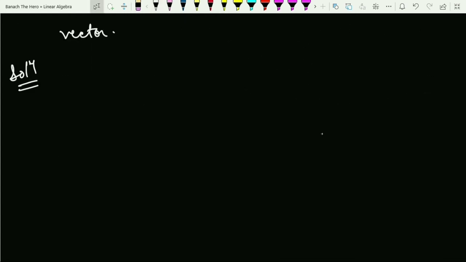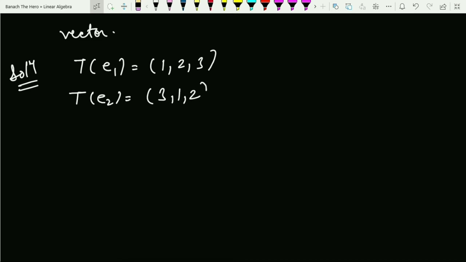Now since I have been given that T carries E1 into 1 2 3, this implies that when T is applied on E1, the output is 1 2 3. When T is applied on E2, what is the output? That is 3 1 2 according to the question, and T of E3 is given to me as 2 minus 1 minus 1, and I have to find the linear transformation.